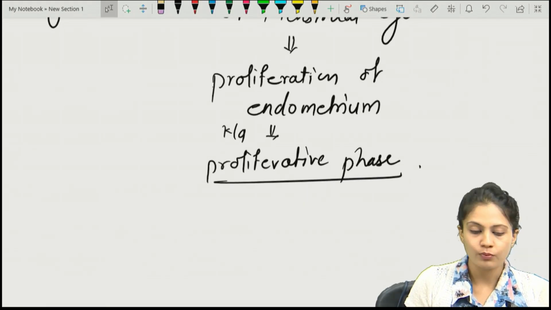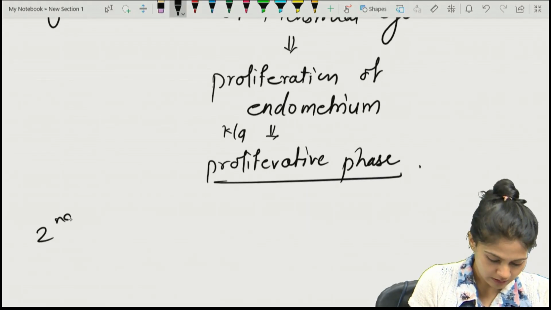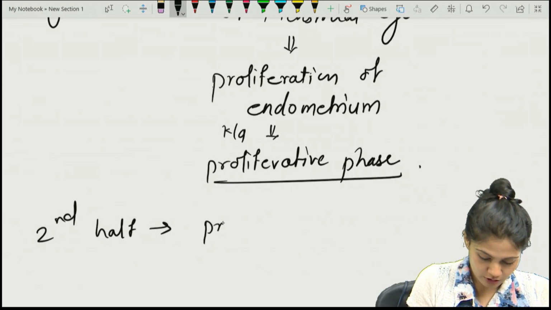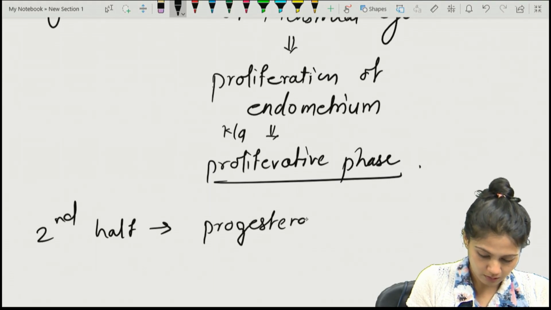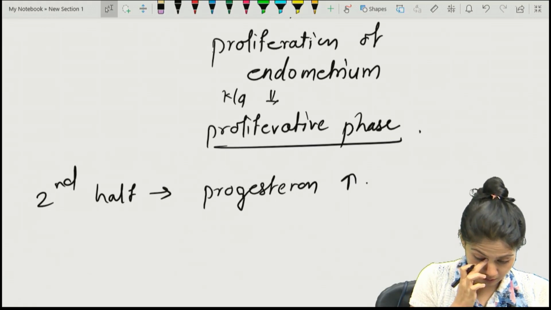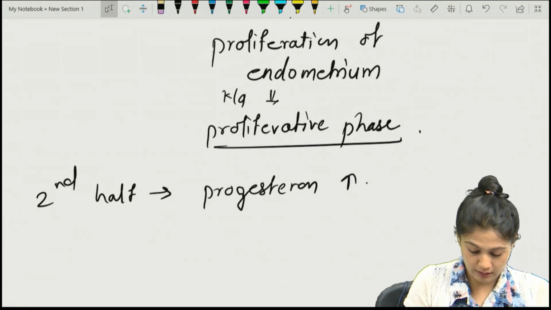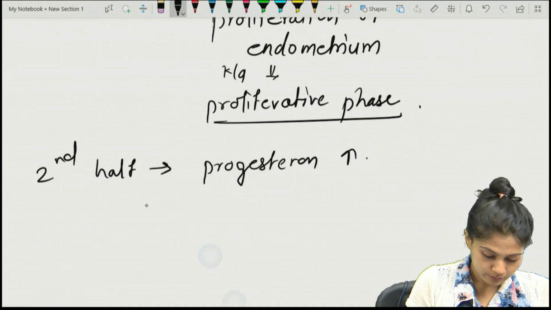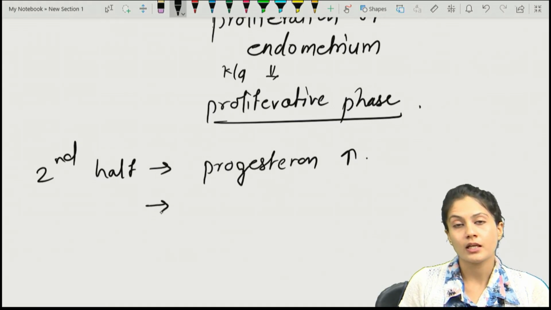The second half, what happens in the second half? The progesterone will increase more than the estrogen, and it is secreted by the corpus luteum.